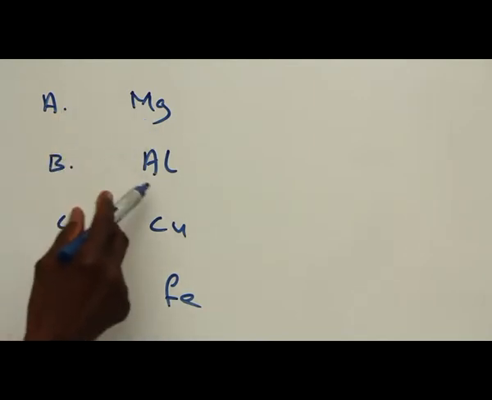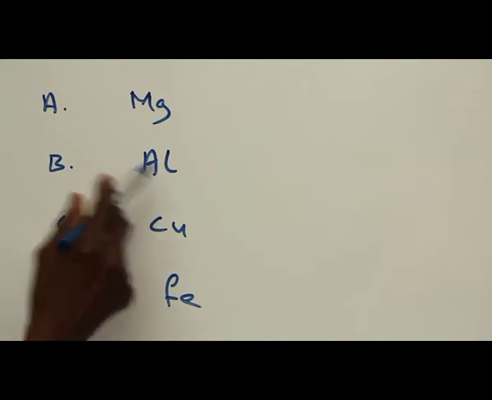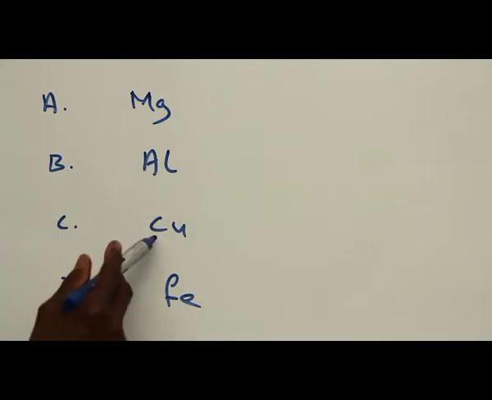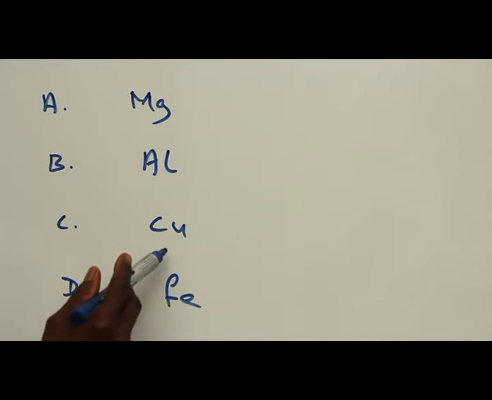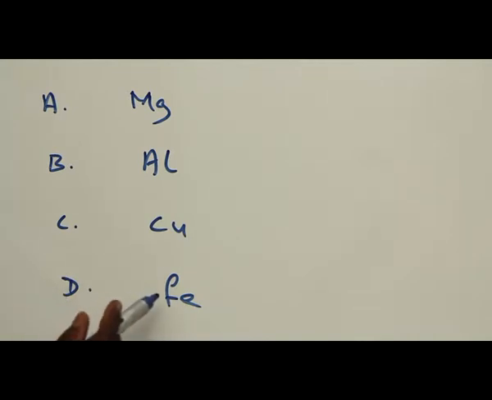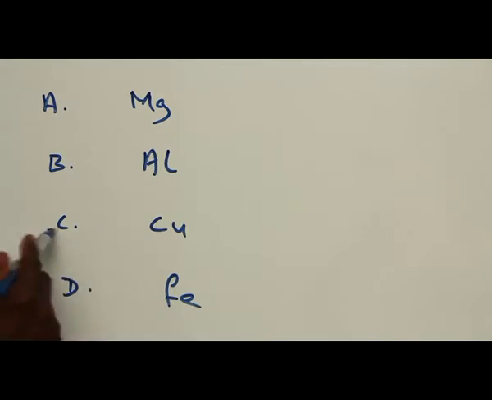Aluminium is also moderately reactive, it attacks steam. Copper is least reactive. It does not attack cold water or steam. In short, it is the correct option. D, iron is a moderately reactive metal. It attacks steam. So the only correct option is C. Copper has nothing to do with cold water or steam.